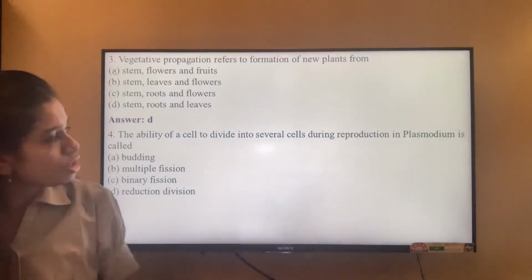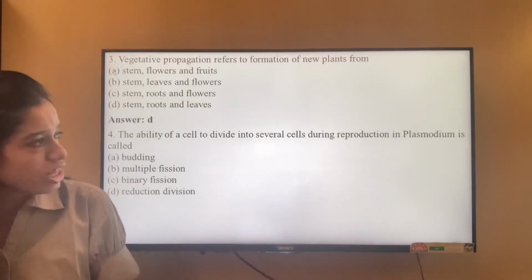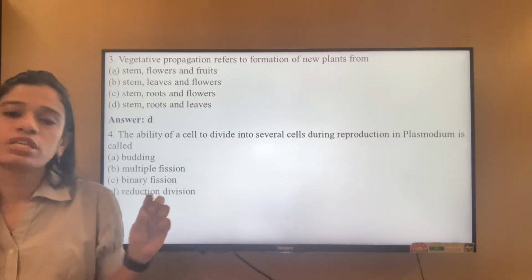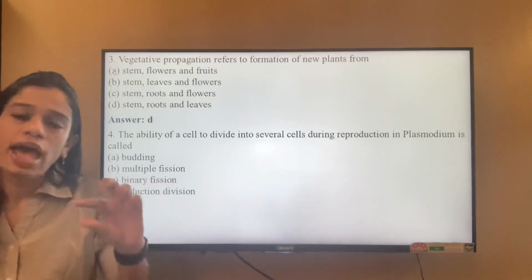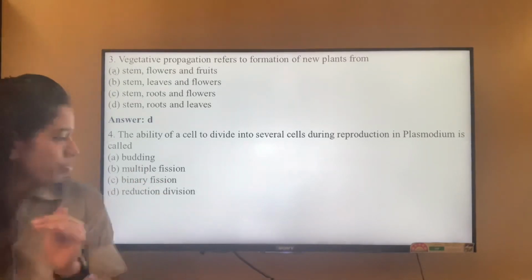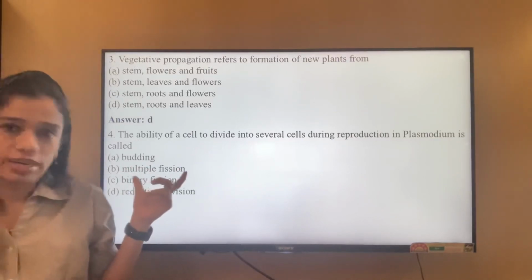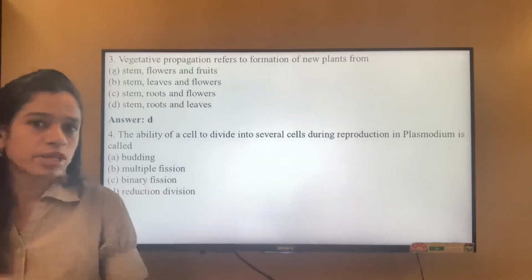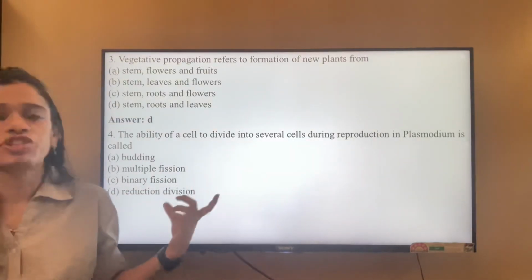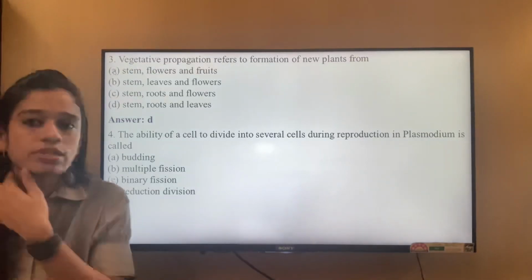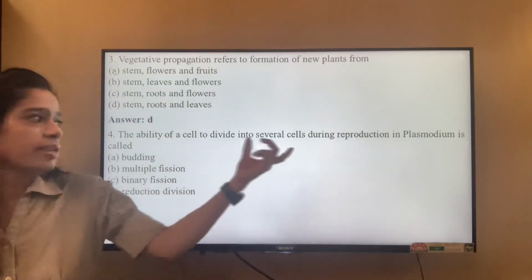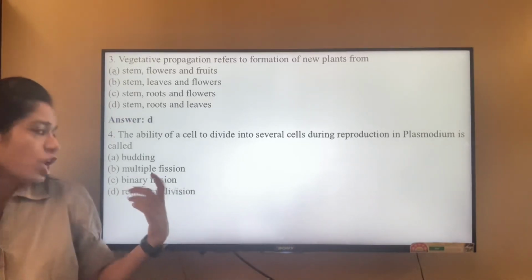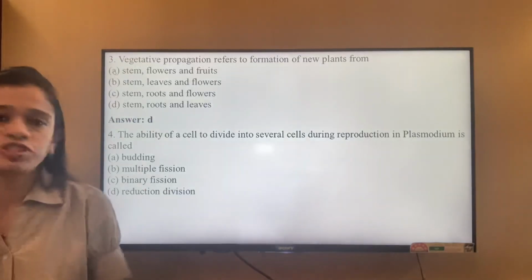The ability of a cell to divide into several cells during reproduction in Plasmodium is called? Budding does not produce several cells. It produces a miniature of the plant, and after growing a little, it detaches itself from the mother plant. Binary fission produces only two daughter cells, exact replicas. Reduction division is known as meiosis, which doesn't take place in Plasmodium because it follows the asexual mode of reproduction. So we have to go with multiple fission.